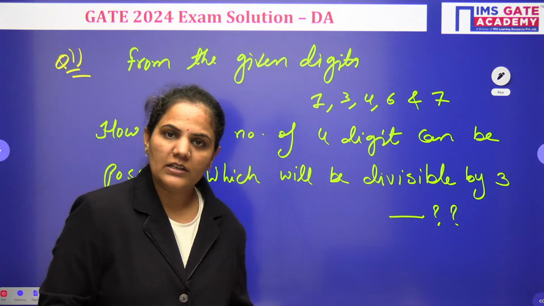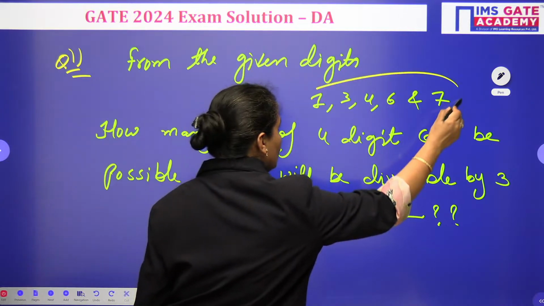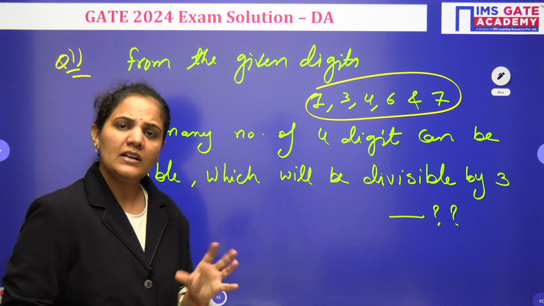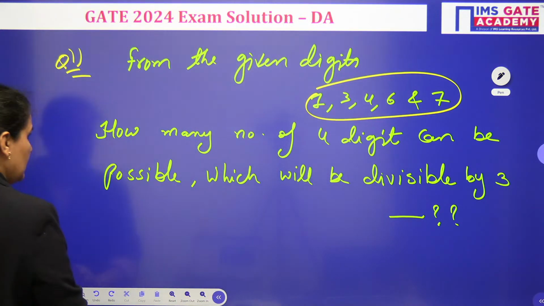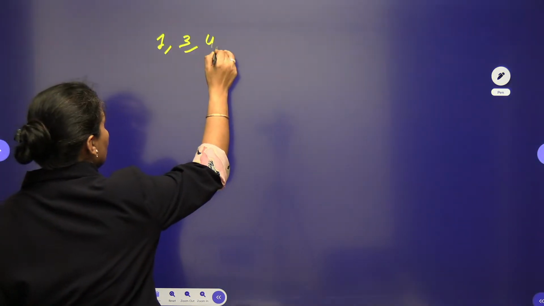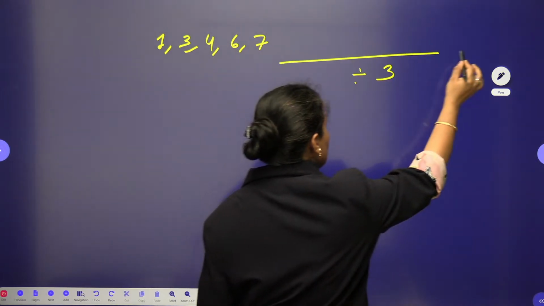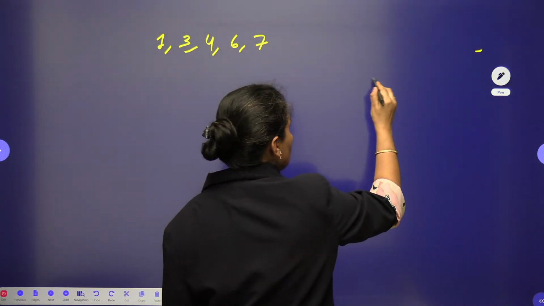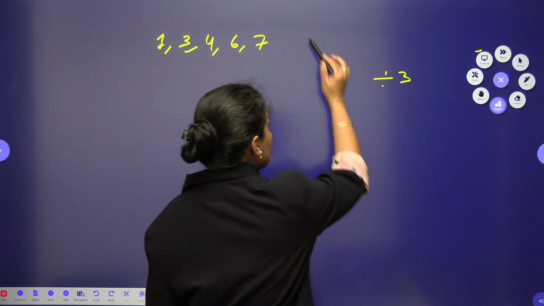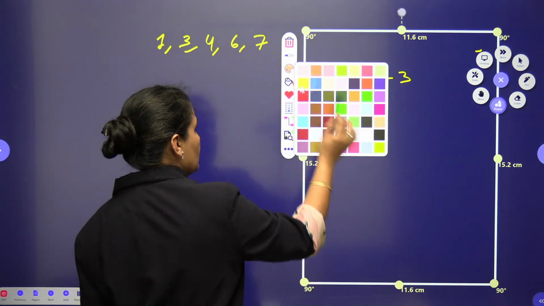So let's approach it. We have a question from the general aptitude. The question is from the digits 1, 3, 4, 6, 7; 5 digits are given to us. Divisible means the question is from the number system. We need to make a number which is divisible by 3. So first of all, dear students, you should know the divisibility rule of 3, how to identify whether a number is divisible by 3 or not.